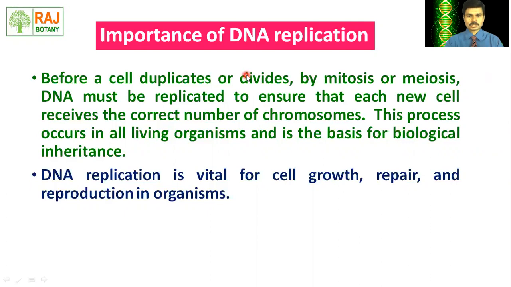When a cell duplicates or divides, whether by mitosis or meiosis, DNA must be replicated, or duplicated, or multiplied. That ensures each newly forming cell receives the correct number of chromosomes.